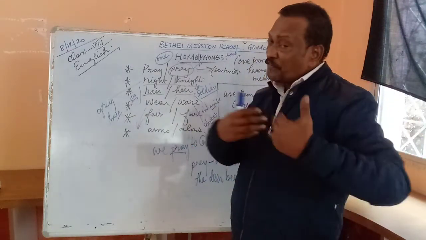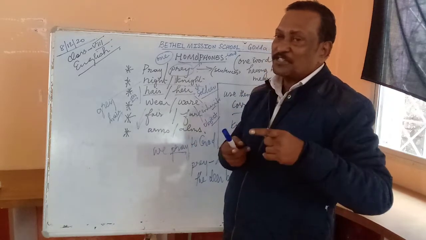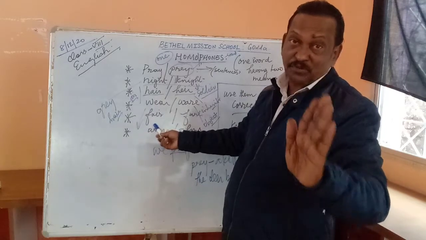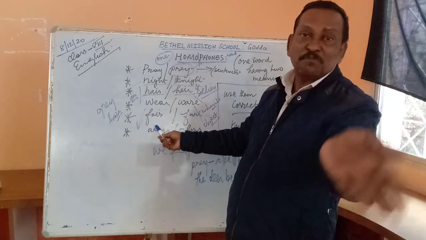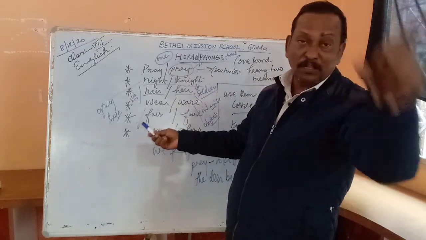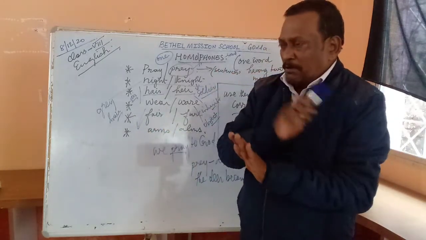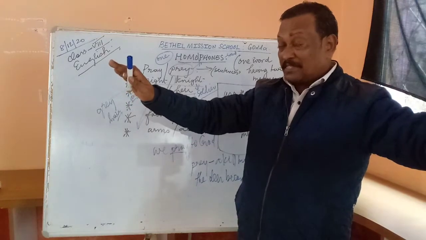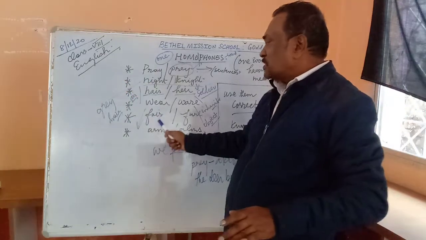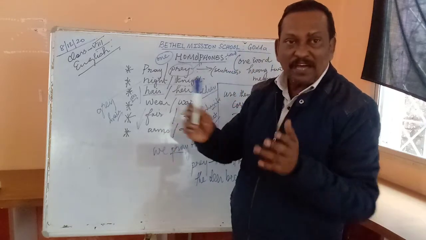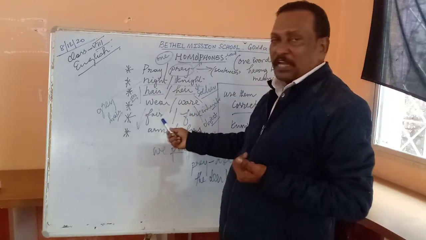Okay? You are not fair to me. You are not doing justice to me. This can be used in that context as well. You have to be fair to everybody. A teacher has to be fair, okay, to all the students. He has to be just to all the students. Treat all the students in the same manner, impartial. So this is fair. Okay? Fair, looking good. Fair, being just. Two meanings.